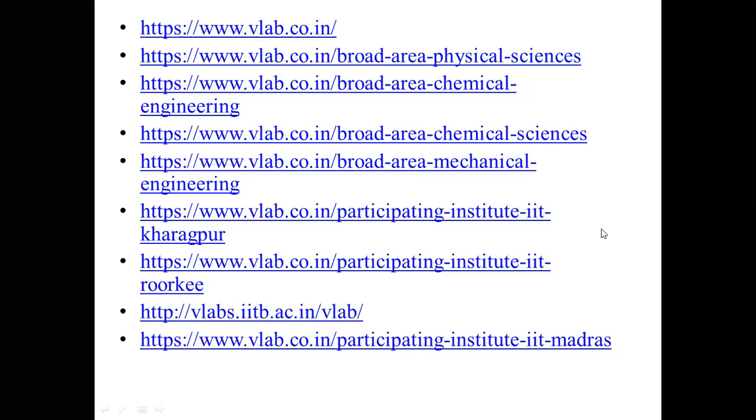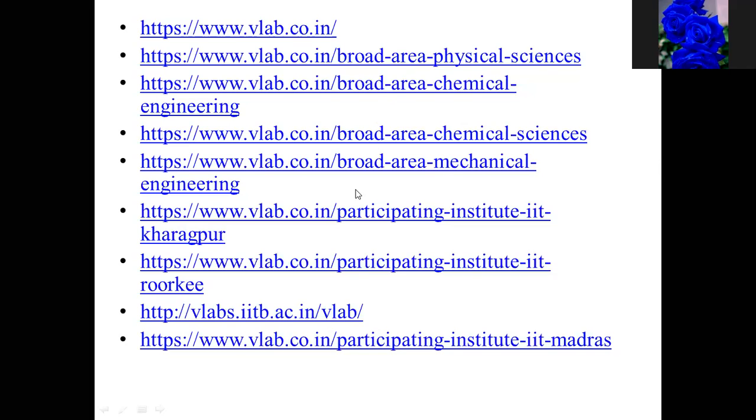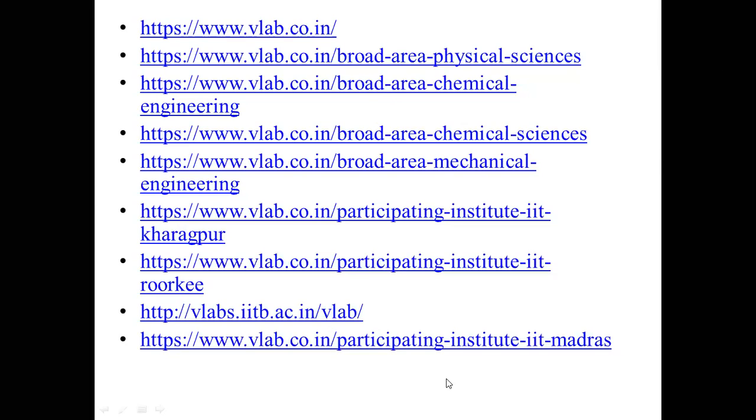We have to record that with the procedure. First, you have to do this. Secondly, you have to do this. So, according to the procedure, we have to follow the lab. So, these are the labs. These are only a few labs which I have given here. There are n number of labs.